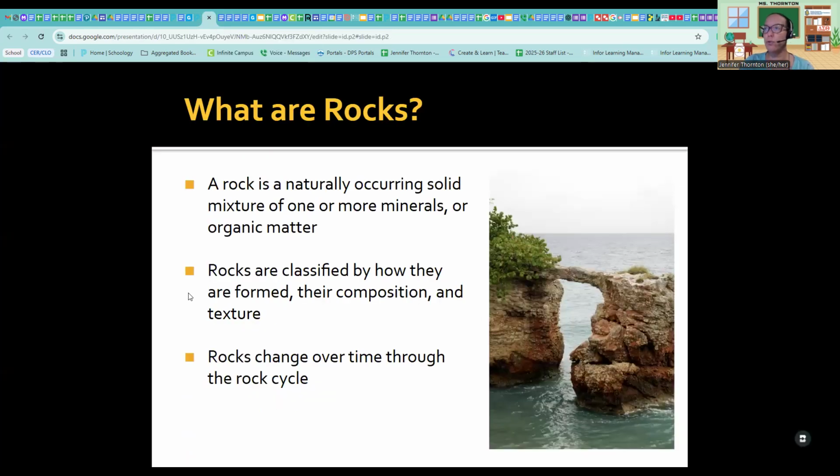So just so you know, you just talked about minerals last week. Rocks are basically a combination of all those minerals together. So they're naturally occurring solid mixture of one or more minerals. A rock can be just one mineral that's processed to become more of a rock versus a mineral. And also organic matter can be put into the mix here also. All right.